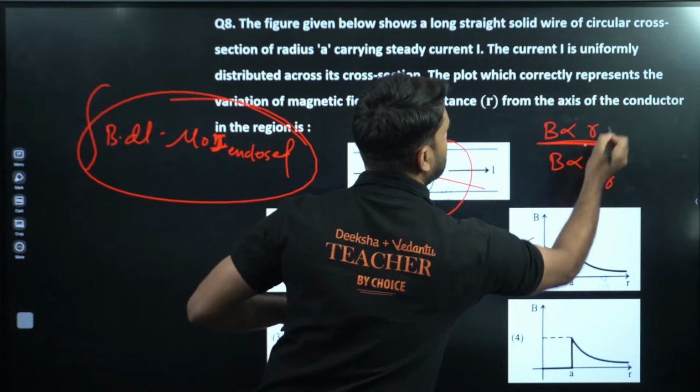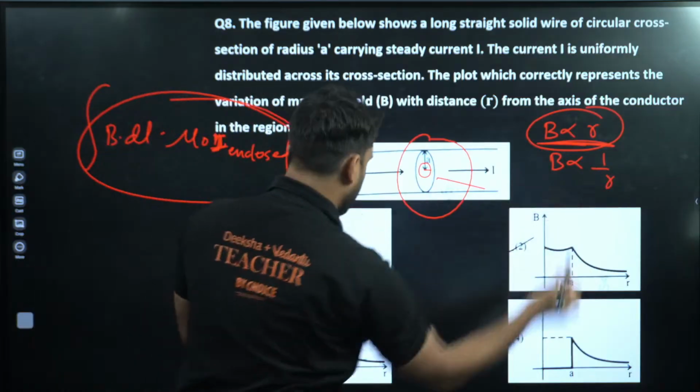First, directly proportional, so this will be linear. Inversely proportional, so this will be this form.